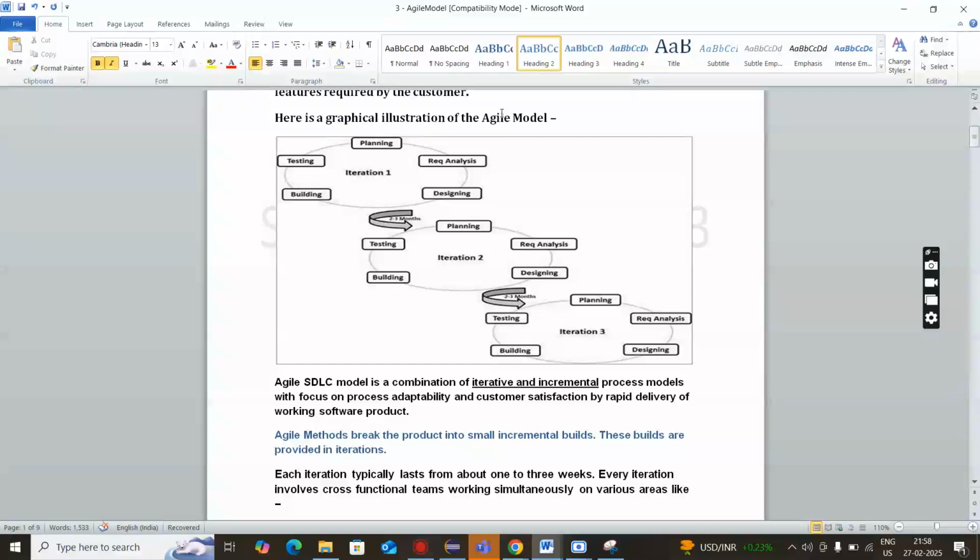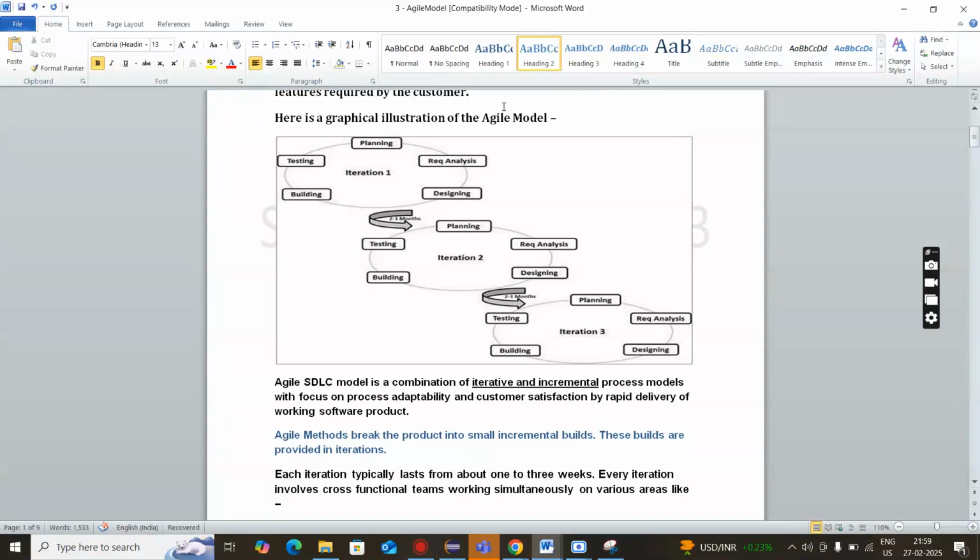This is what we call the agile model. So what is the agile model? The agile model says first we will do the planning. We'll do first the planning, then we have requirement analysis, then designing, building, testing. The agile model is the first model which introduces that let's have a small planning first before starting with the project. So we have a planning part first.